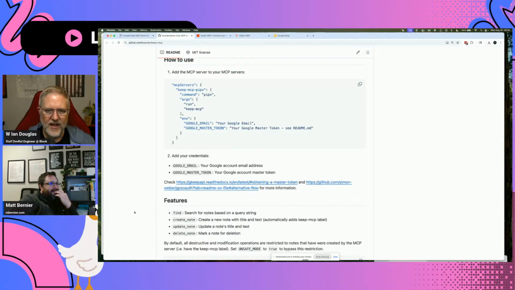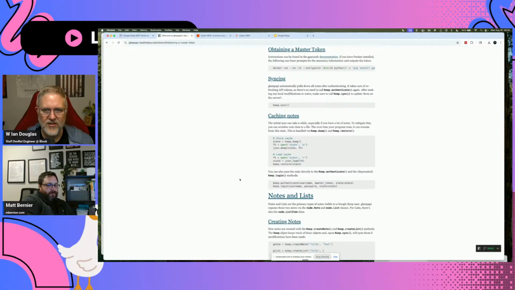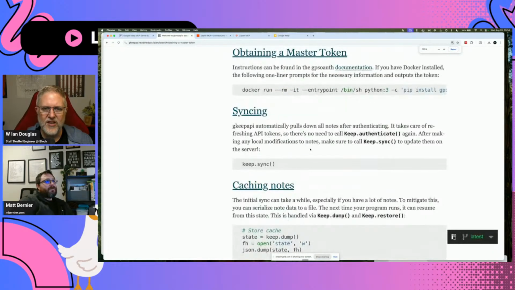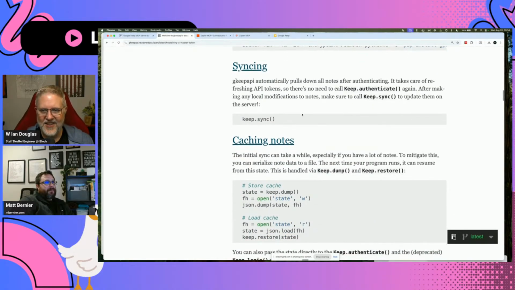We'll figure that out in a moment. Actually, we'll need that first, because in order to set this up as a Goose extension, we'll need to get that token. It's asking for a couple of things to obtain it. Let's click on that one first and see what it's going to take. Let's zoom in here. Oh, we have to do a Docker thing just to get a token. That's not ideal either.